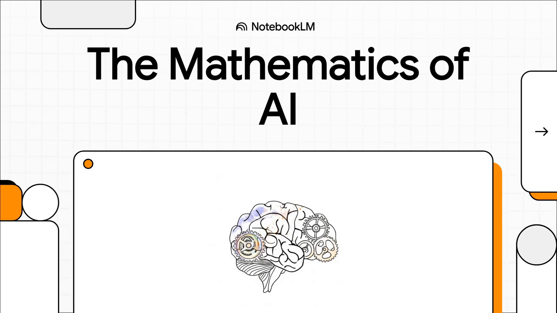All right, let's jump right in. We talk about AI like it's this magical thinking thing. But today, we're going to pull back the curtain. Because behind every smart decision an AI makes, behind every single incredible image it generates, it's not magic, it's math. So, yeah, let's get into it.